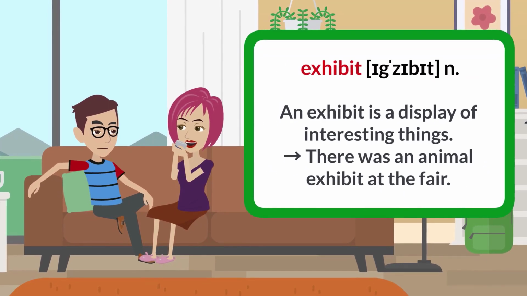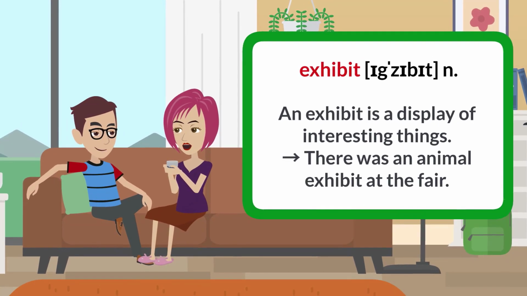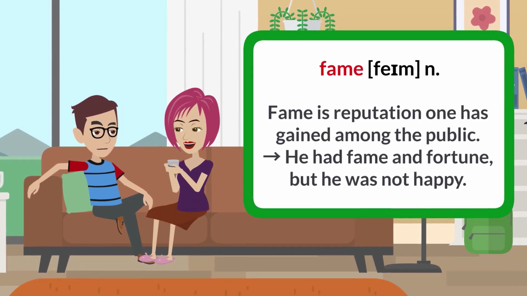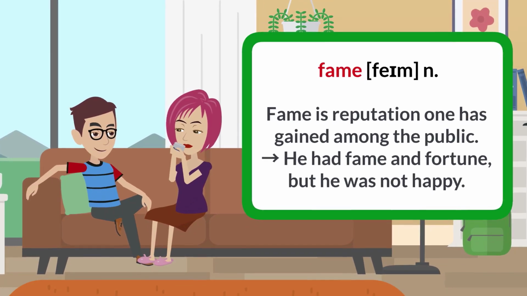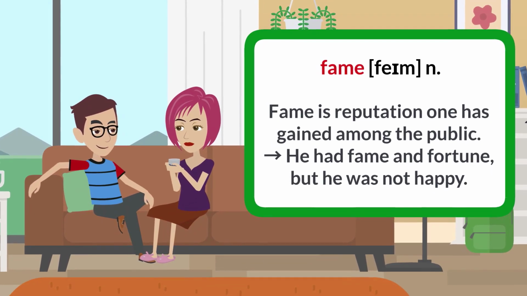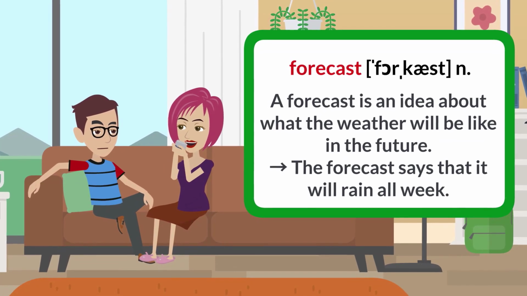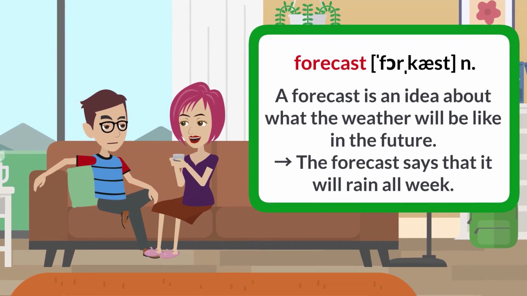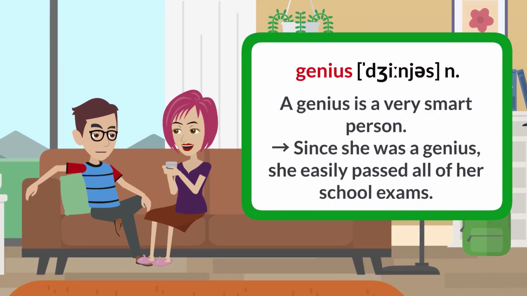Exhibit. An exhibit is a display of interesting things. There was an animal exhibit at the fair. Fame. Fame is reputation one has gained among the public. He had fame and fortune, but he was not happy. Forecast. A forecast is an idea about what the weather will be like in the future. The forecast says that it will rain all week.